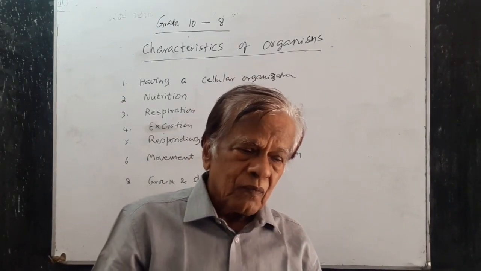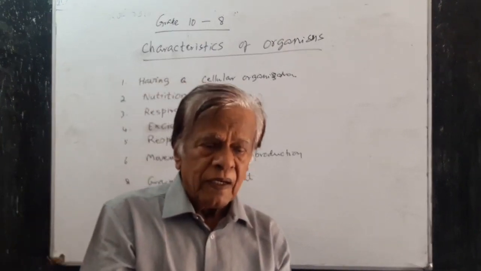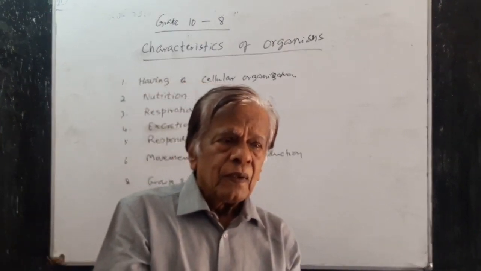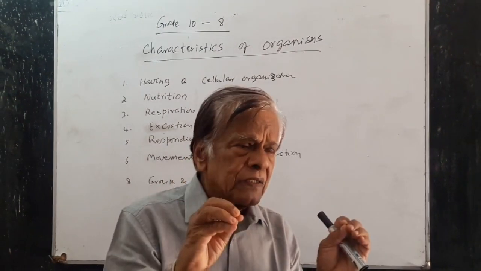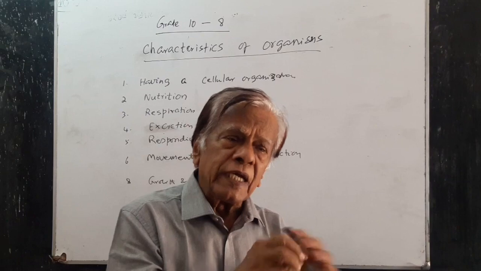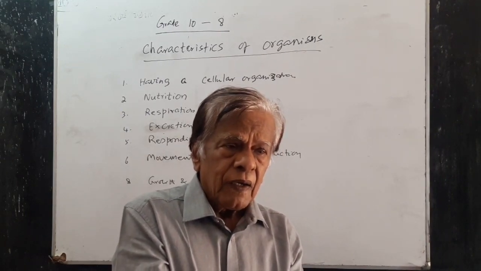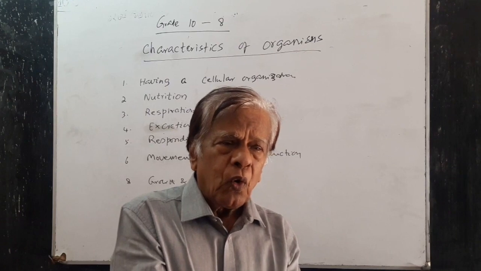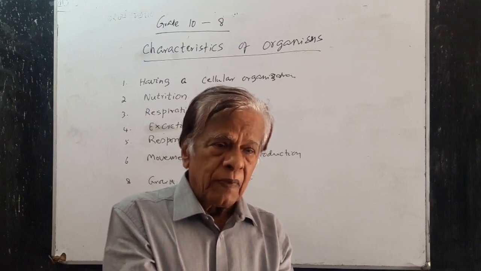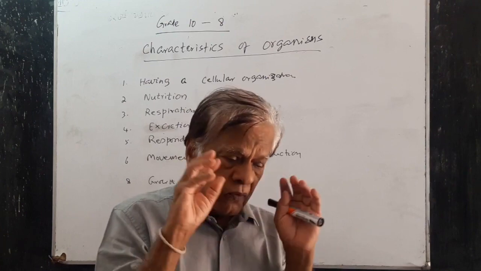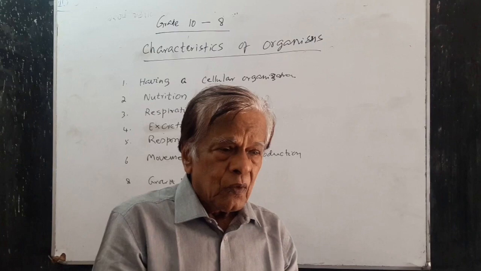Now, there are some bacteria that synthesize food using chemicals. Therefore, they are chemo-autotrophic organisms. Green plants are photo-autotrophic organisms.